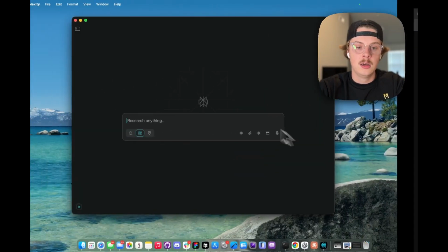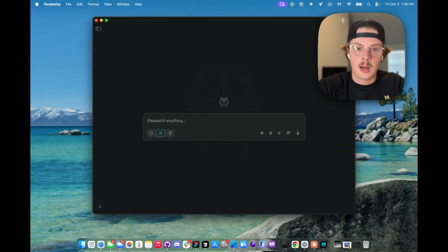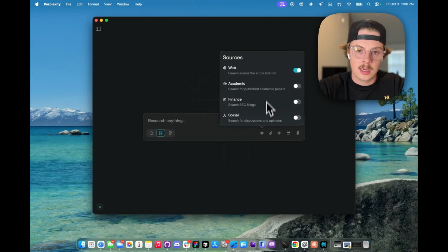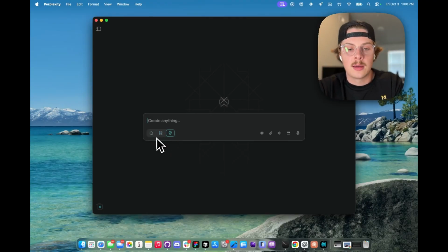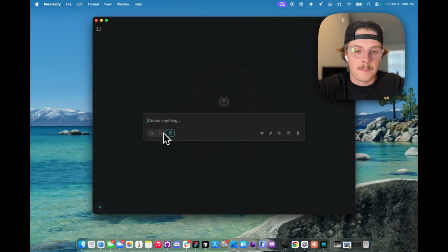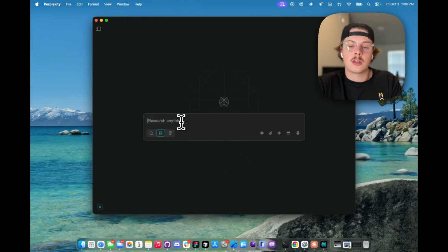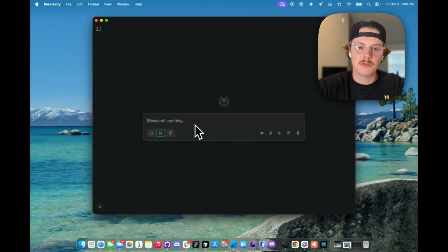I'll be using Perplexity. This is Perplexity here. This is kind of how it works. It's just typical search. They've got all the different features. You can do different sources. They have just typical search mode. I'm going to be using research mode for this. And then they also have labs. But let's use research mode because it just searches a little bit longer, a little bit more in depth, and I found it to be the most helpful for something like this.